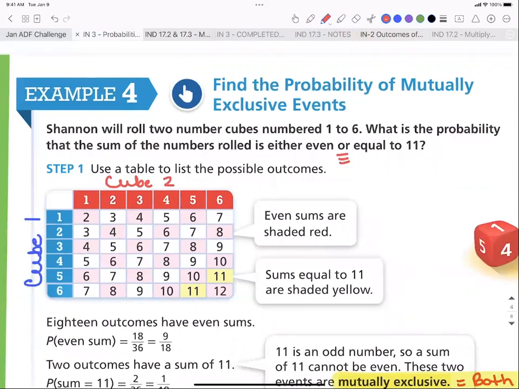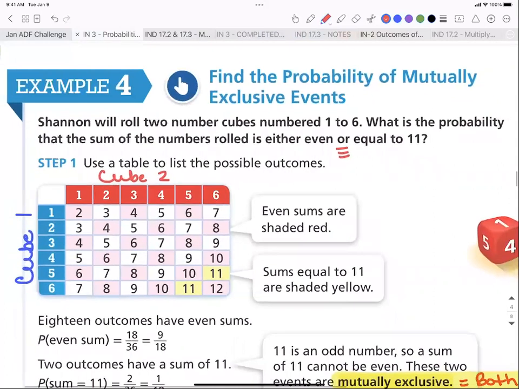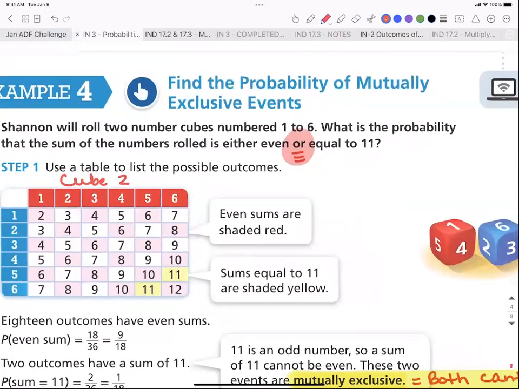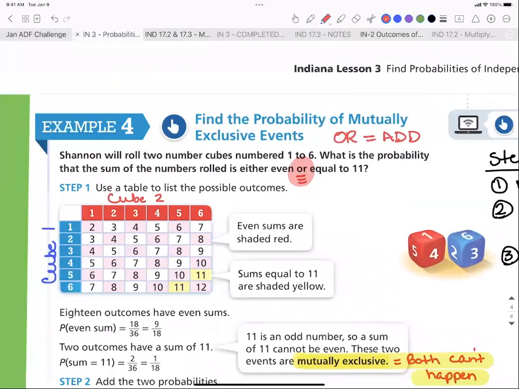Everything has been "and." Notice here, when we go into these mutually exclusive events or these special kind of events, what is different? That word "or." Okay, when you see the word "or," and you're going to write this on your paper, everybody, you need to think add. Okay, and if you want to give yourself just a little reminder, this is a review. When you see the word "and," you need to think what? Multiply.